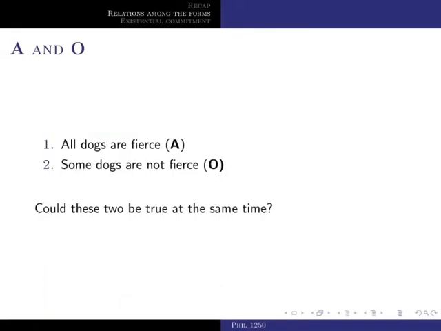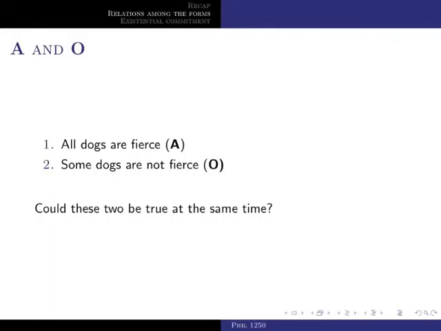Now, the case of A and O is more interesting. So we have A, universal affirmative, which gives all dogs are fierce. We also have O, which is particular negative, which yields some dogs are not fierce. Now, could these be true at the same time? Well, intuitively not, right? If all dogs are fierce, that means that there isn't even one dog that is not fierce, right? So if A is true, O has to be false. And the same happens the other way around. If some dogs are not fierce, then it's not true that all dogs are fierce.